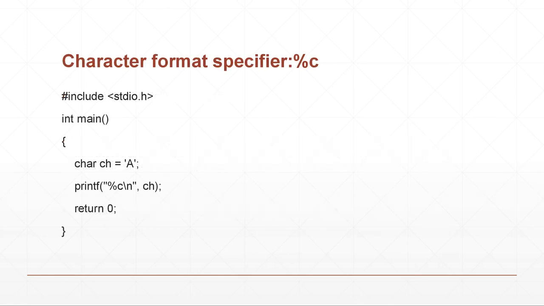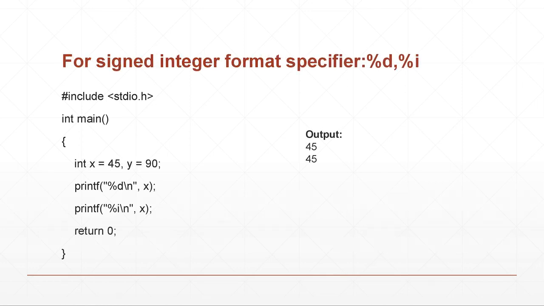Next, we are going to see about the character format specifier. For declaring a character variable, we use %c because it is a character. We can declare, for example, a, b, c, d as characters, so we are using the format specifier %c. Next, for the integer format specifier, we can use %d or %i. In the given program, they are declaring two variables, 45 and 90. So they are integers, and they are declared by using %d and %i respectively.